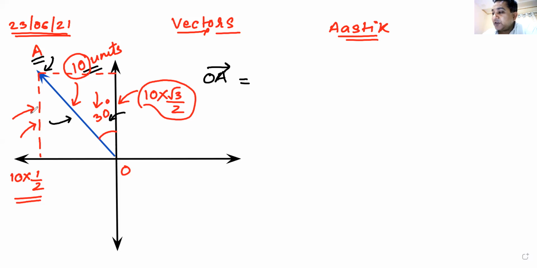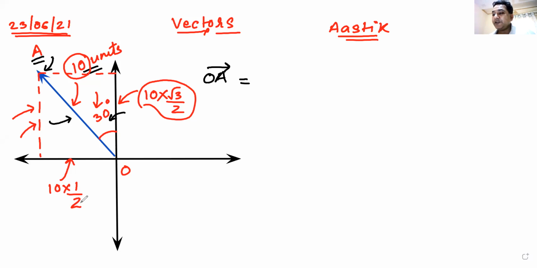So I have to correct it, yes or no? Are we watching or are we sleeping? So this side would be 10 sine 30, 10 into half. Okay, Vijay, great to know that.